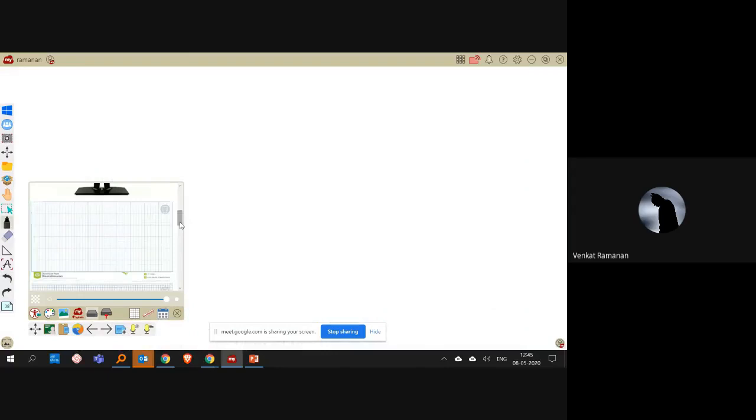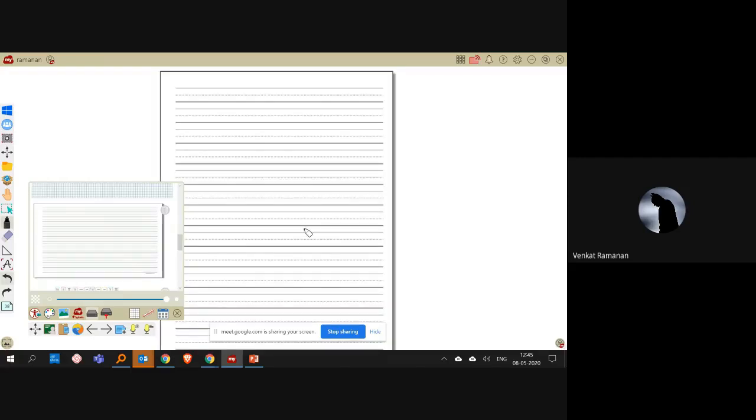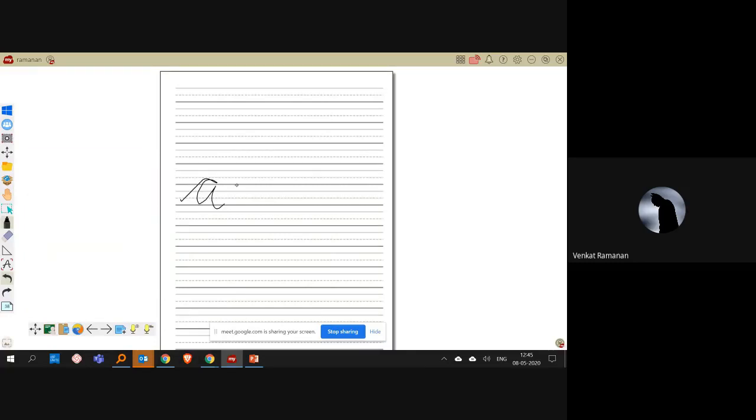For the next page, for example, I am a kindergarten teacher. I want to practice, I'll show how cursive handwriting is done on the four-line page. I can do that. So the idea is it can be highly customized. MyViewBoard is not designed only for one set of customers or one subject which the teacher handles. So you can be a teacher teaching kindergarten or primary or higher secondary, or you can also be a professor teaching at a medical college or even an engineering college. So MyViewBoard can be customized the way you want.